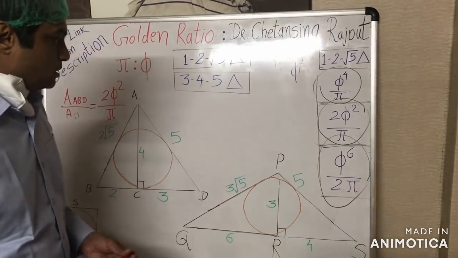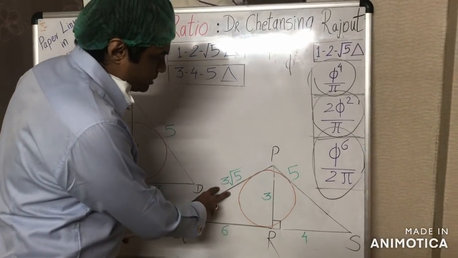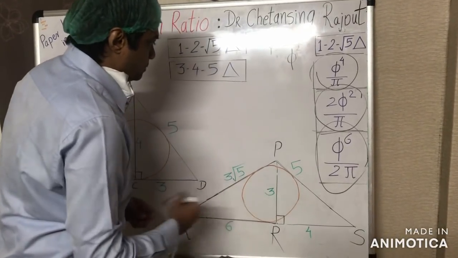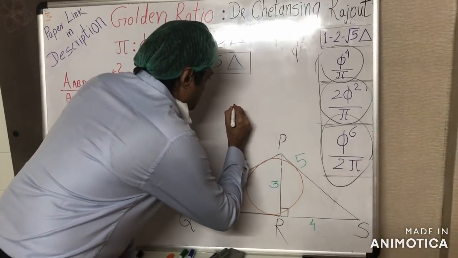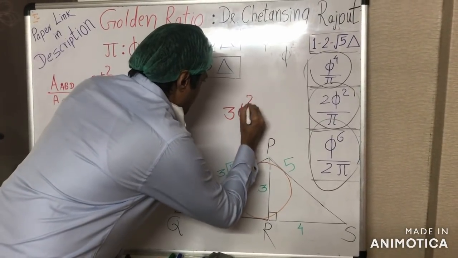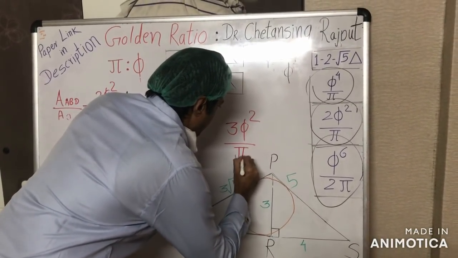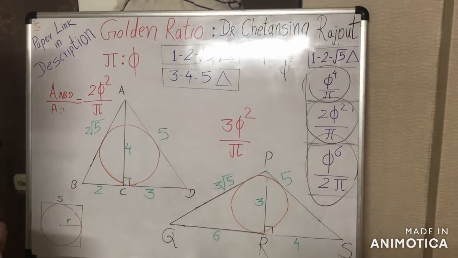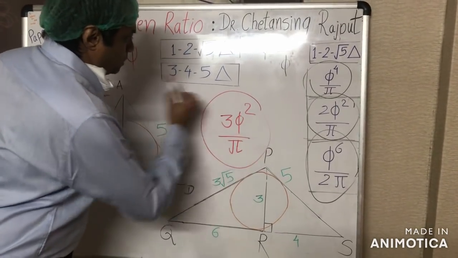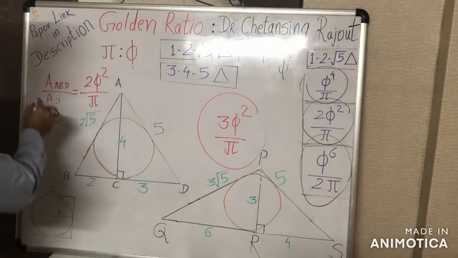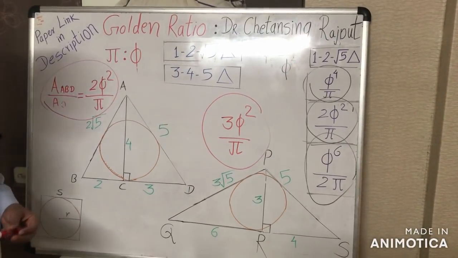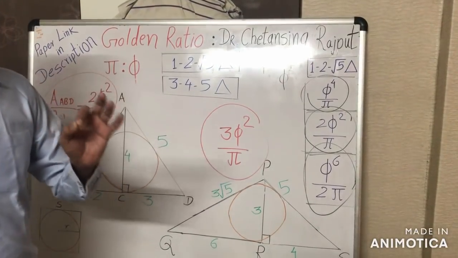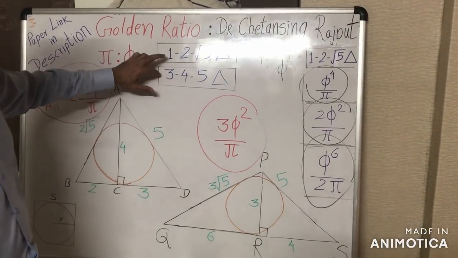In this case, the precise ratio observed between the area of the combined triangle PQS and the area of its incircle is like this: 3 phi square upon pi. These similar precise pi-phi correlations with common smaller catheti and common longer catheti are the paramount validation of the classical geometric relationship between these two triangles.